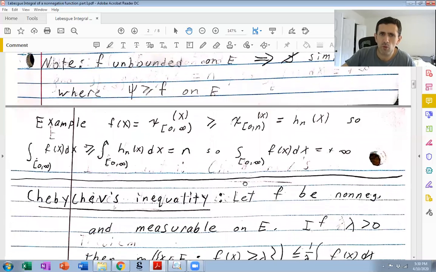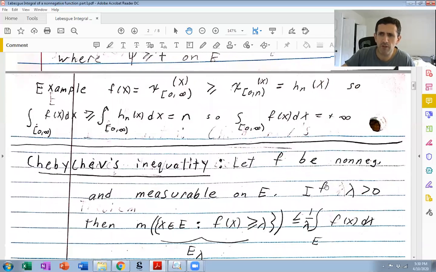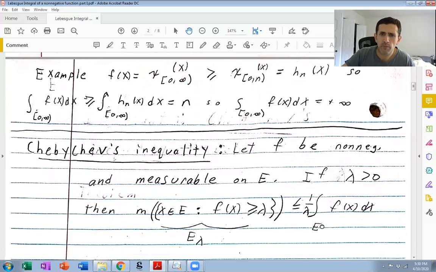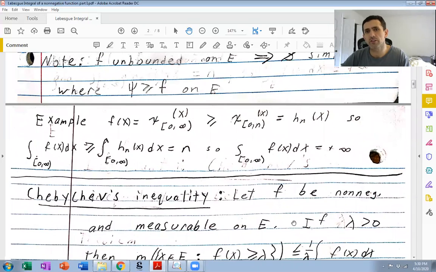So what is this? If f is non-negative and measurable on E, and if lambda is bigger than 0, then the size of this set here is less than or equal to 1 over lambda times this integral. So how do we prove this? The proof strategy is exactly the same as the strategy here.